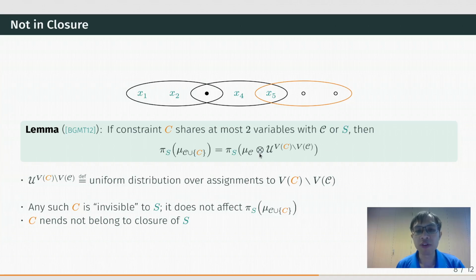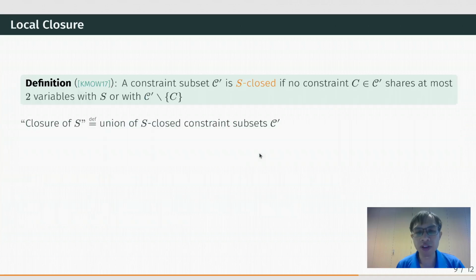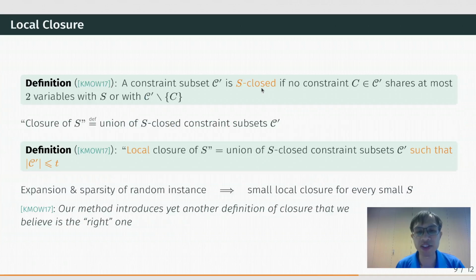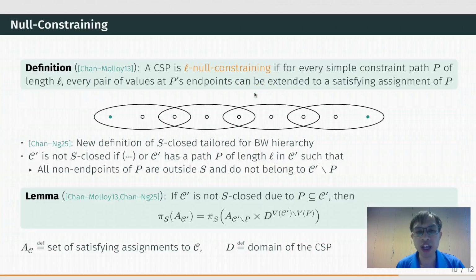In our work, when proving LP lower bound, we may have to work with this pairwise closure. When proving BW and ARP lower bound, we have to work with this BW closure. So our work also proposes a generalization of these two types of closures.